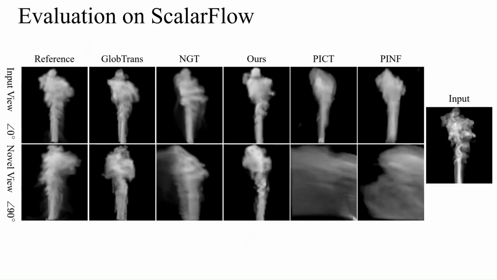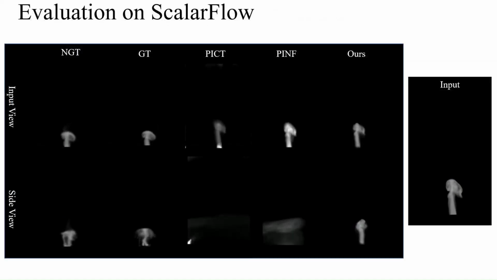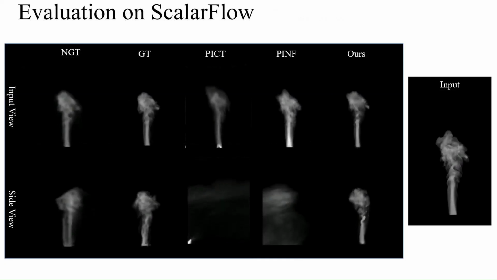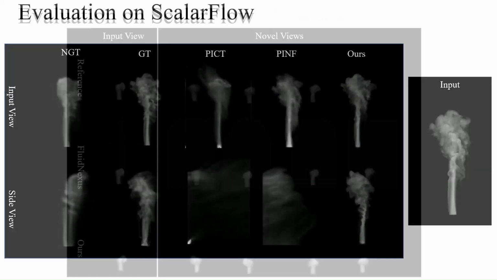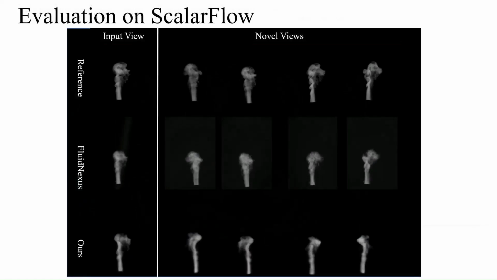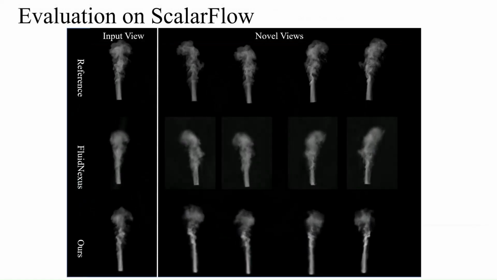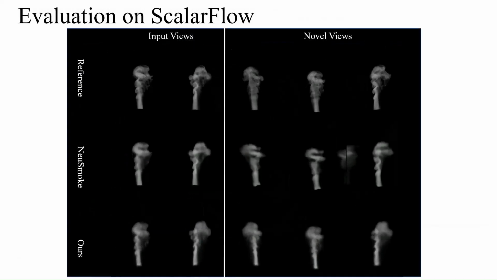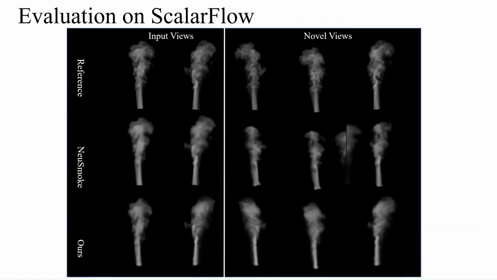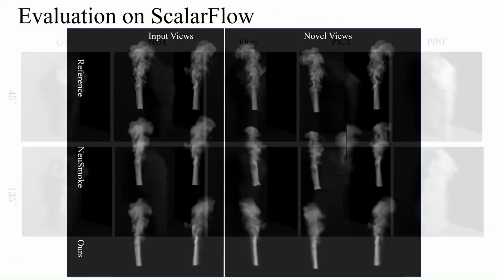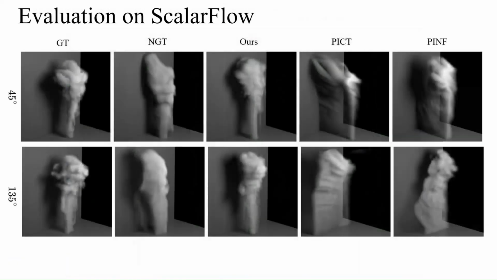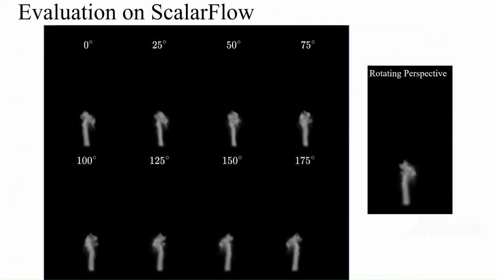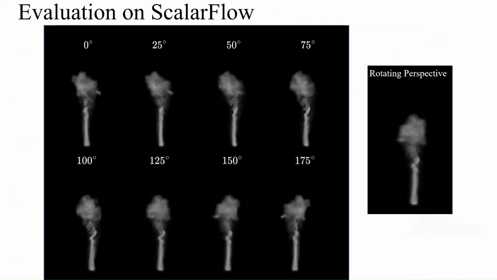Qualitative comparison of different methods on the ScalarFlow dataset. Video-based qualitative comparison of different methods on the ScalarFlow dataset. Video-based qualitative comparison between ours and FluidNexus on the ScalarFlow dataset. Video-based qualitative comparison between ours and NeuSmoke on the ScalarFlow dataset. The same scenario on novel view at the 120th time step. The same scenario from novel views in the video.